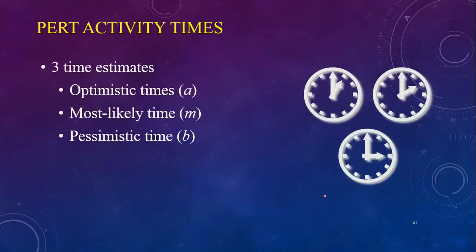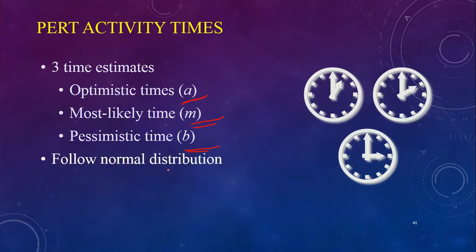PERT times. We require 3 estimates, that is the first optimum time, most likely time, and permissive time. This nomenclature A, M and B varies with the authors, and in various books it comes in various types, and we will try to cover all the nomenclatures in further slides. So we require 3 time estimates.